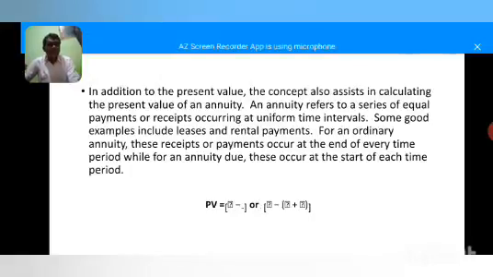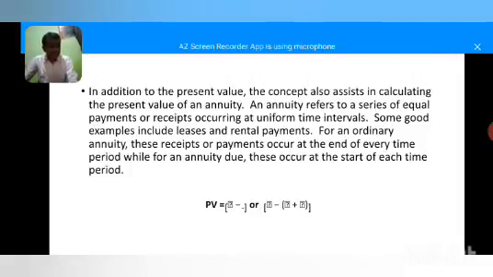Some good examples include lease and rental payments. For an ordinary annuity, these receipts or payments occur at the end of every time period, while for an annuity due, these occur at the start of each time period.